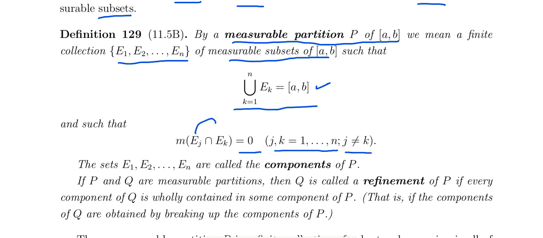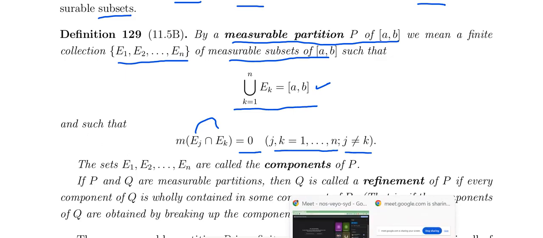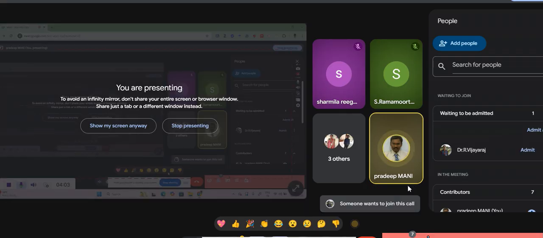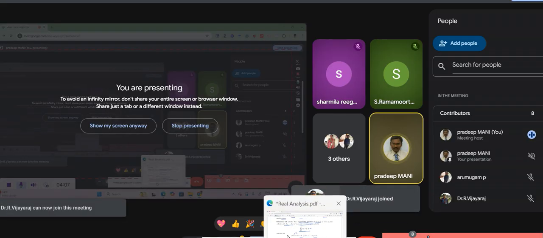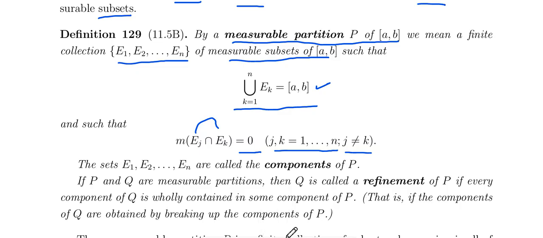If you take the intersection of two different components, the measure of the intersection should be 0. The sets E1, E2, ..., En are called the components of the measurable partition P.